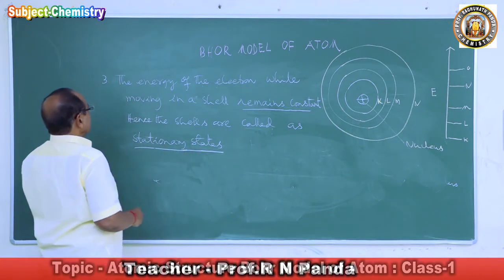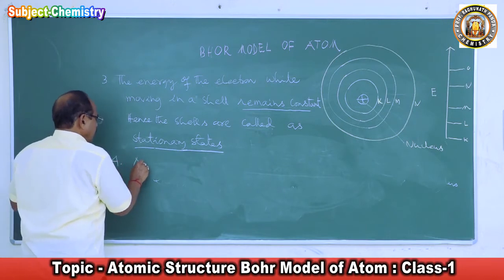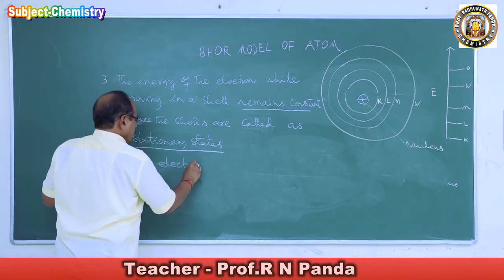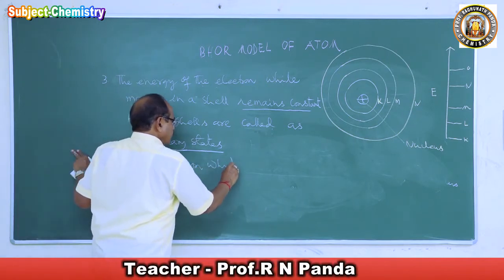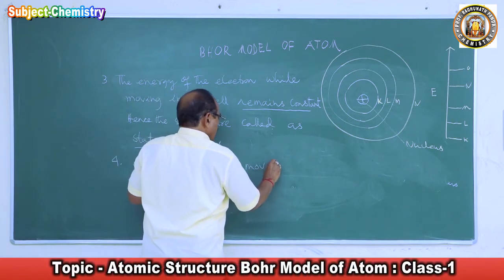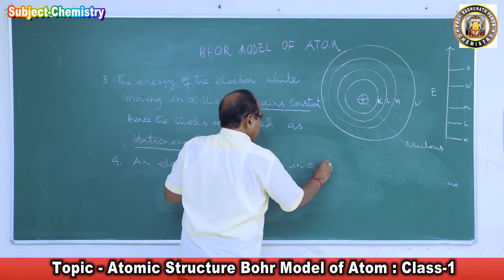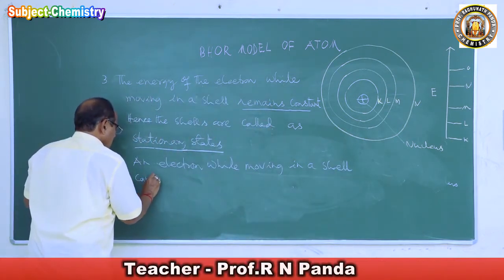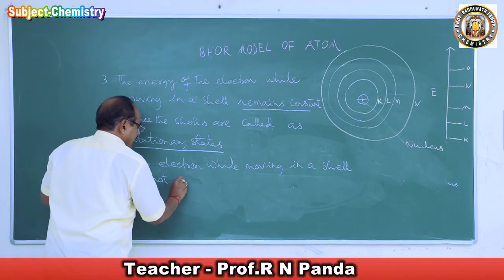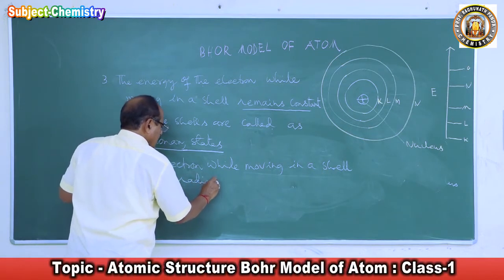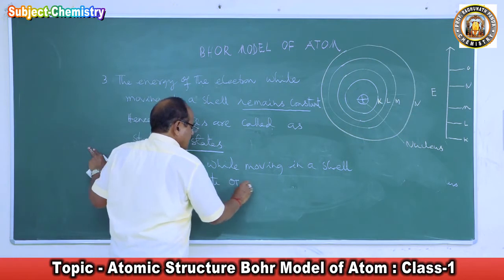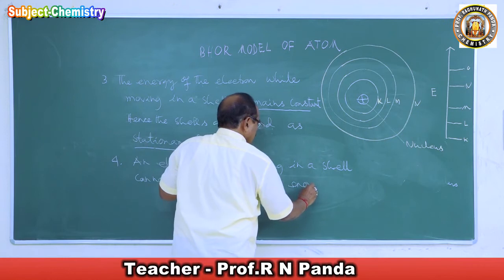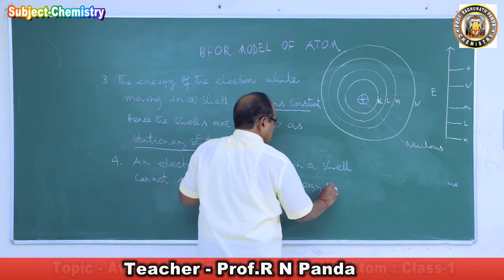Then again he says what? The fourth postulate: an electron, while moving in a cell, cannot radiate or absorb energy of its own accord.